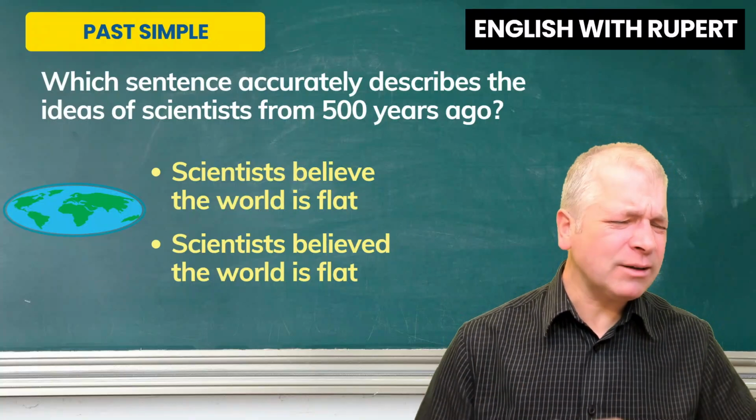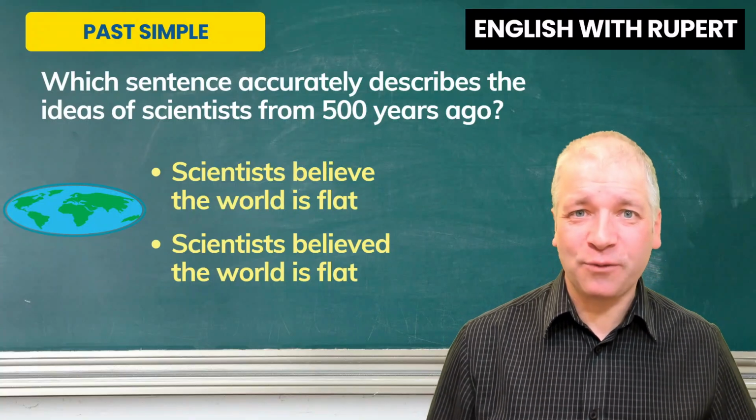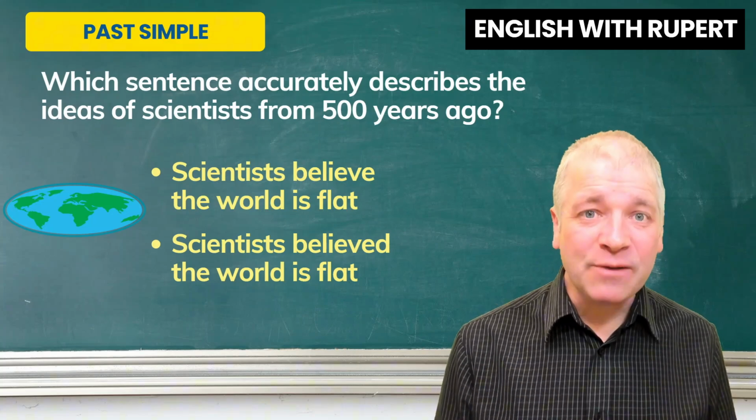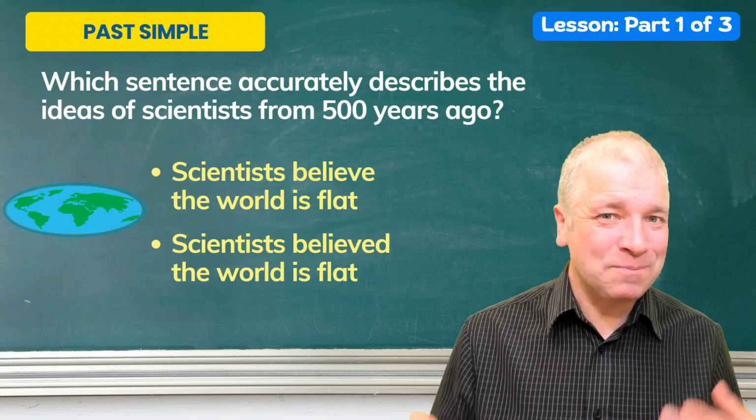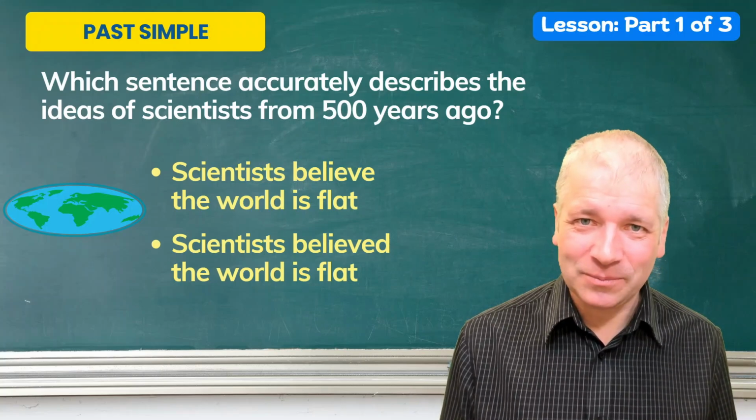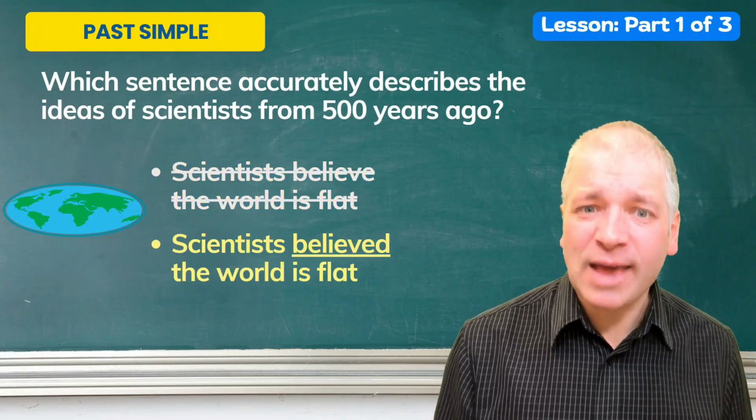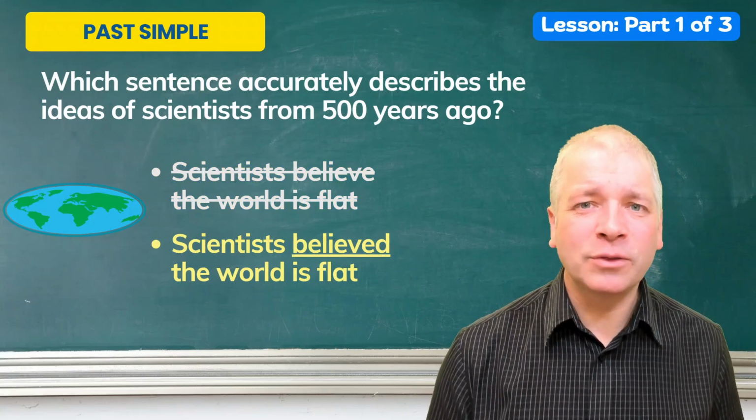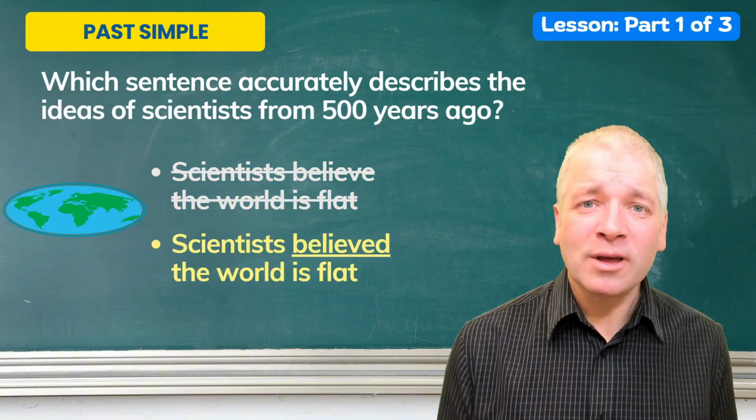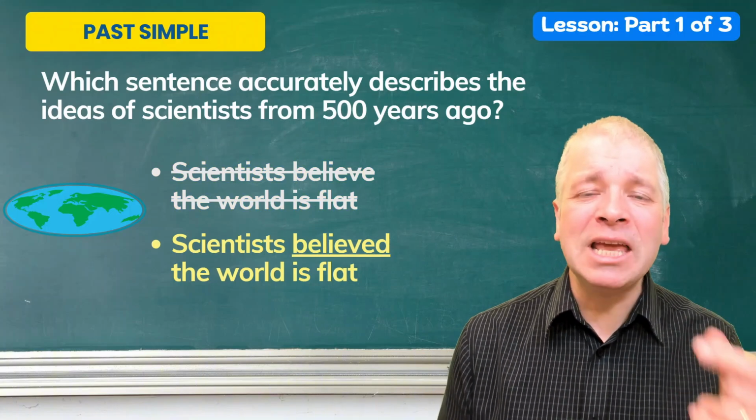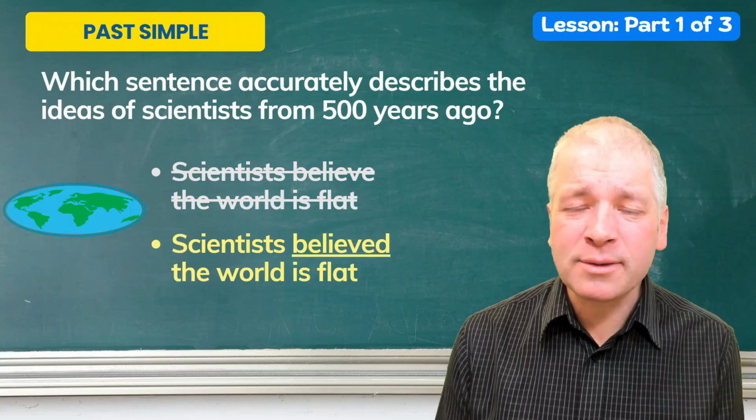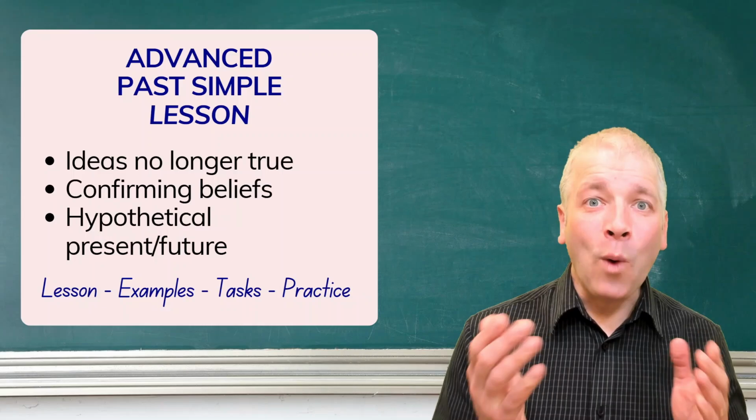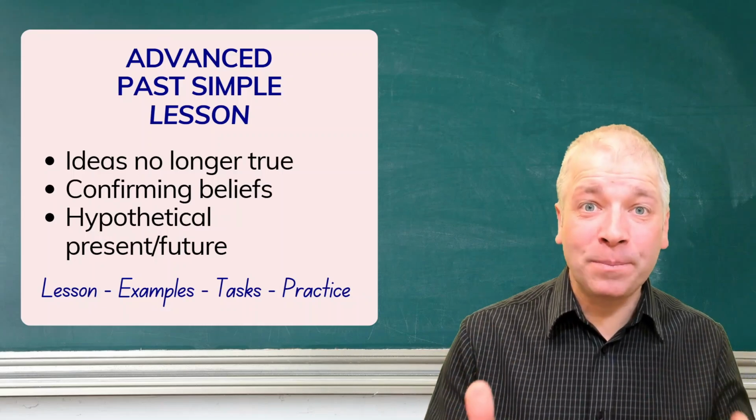Which sentence accurately describes the ideas of scientists from 500 years ago? Would it be "scientists believe the world is flat," or "scientists believed the world is flat"? It would be the second one. Scientists believed the world is flat. The past simple. Because this was an idea people believed was true in the past, but people no longer believe it's true now. Welcome to my advanced past simple lesson.